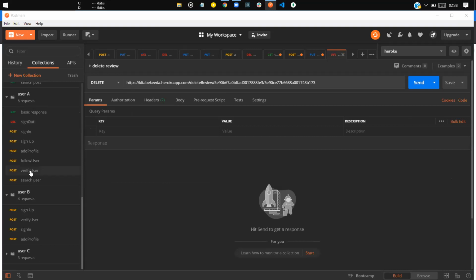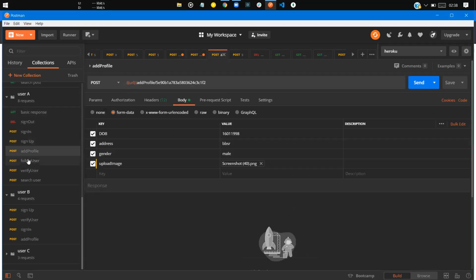Another thing I have missed here is adding a profile. A user can add their profile, like date of birth, address, gender, and some profile picture they can upload. As Manas has explained, we have used Multer for that.